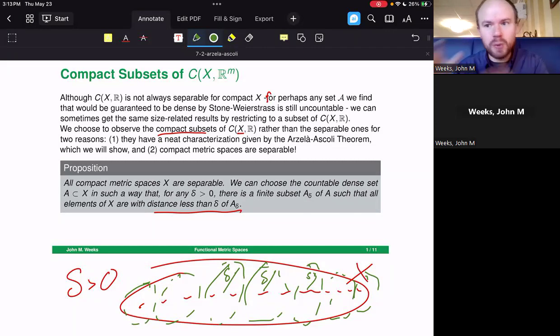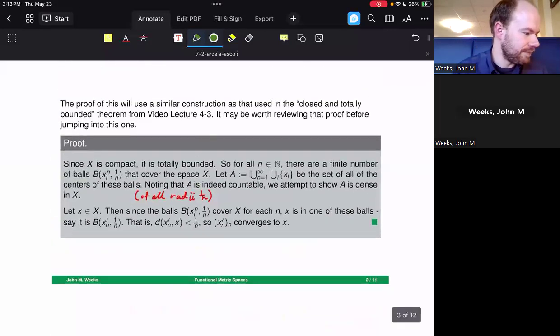That's going to be one of our goals and main themes of this particular video lecture, that local data on a countable dense set is going to convert itself into global data, something that works and makes sense on the entire set of X. And this is our very first proposition to get us to that point. It says that compact metric spaces are the right domains to be taking a look at because they're separable. And what's more, you can separate them in such a way that if you need everything to be within delta of a certain point, then you can just take a finite subset of that countable dense set instead.